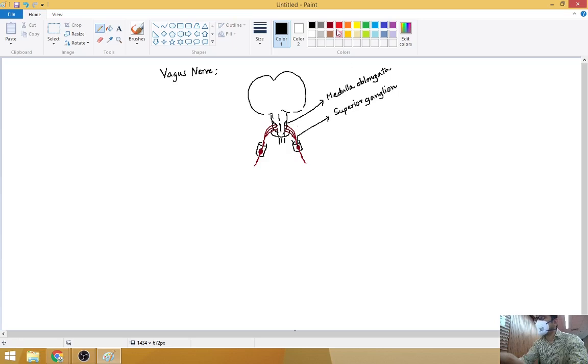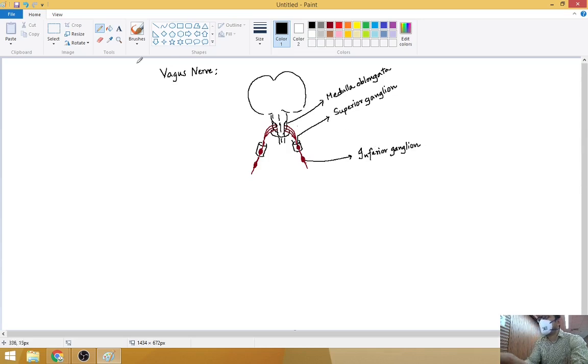Okay, just below there is another ganglion of the vagus when it leaves the jugular foramen. One is superior, so the other one will be known as the inferior ganglion.